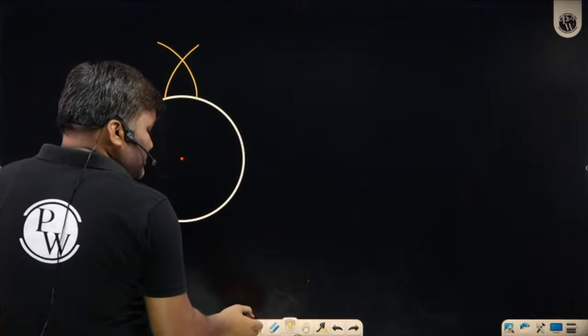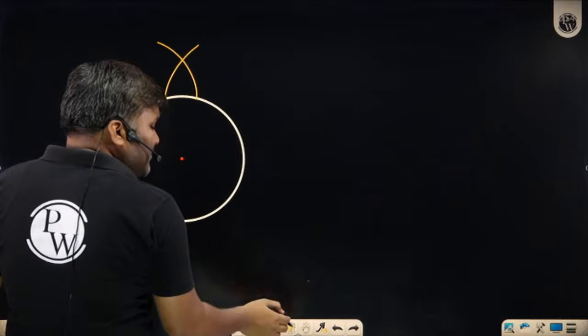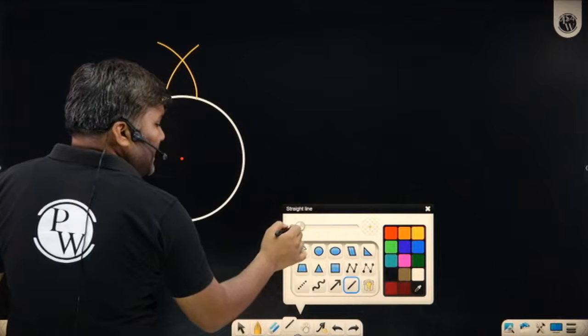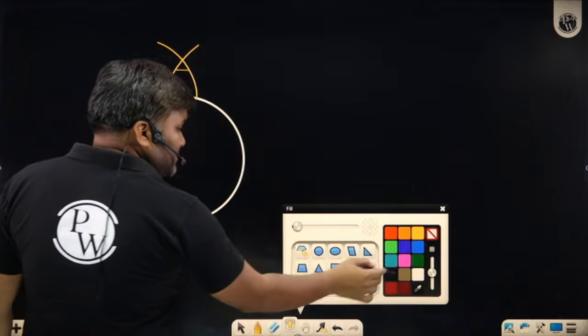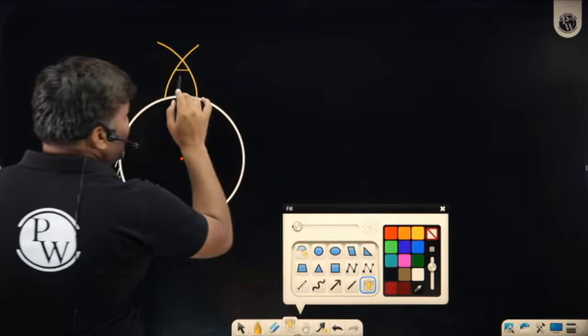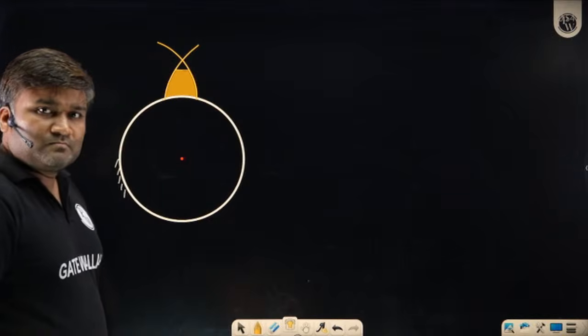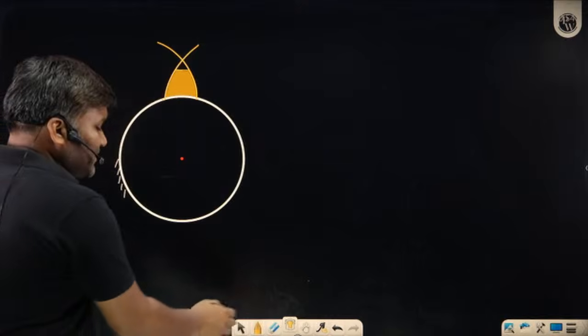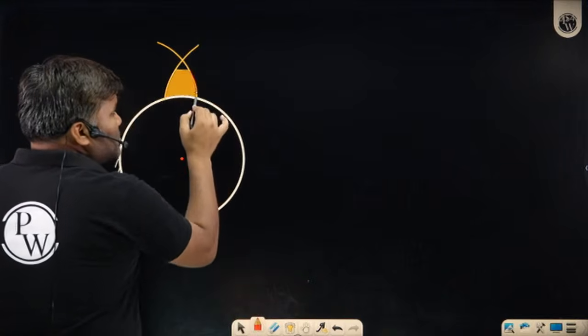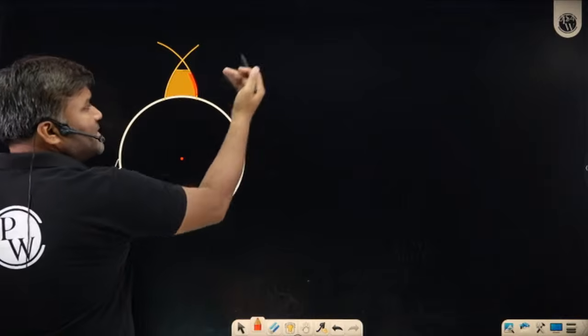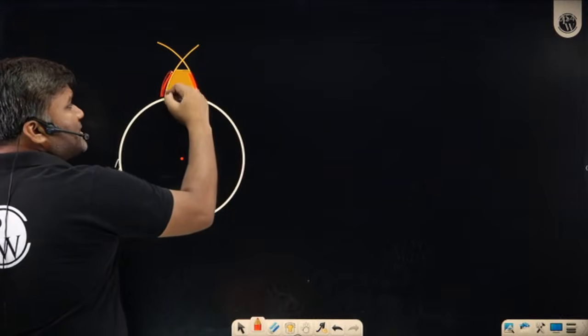So at the time of manufacturing itself, I have taken the shape of the teeth like this. So my tooth looks like this. Why? Because there is no use of the tip. This portion of the tooth is going to be in contact with another tooth.